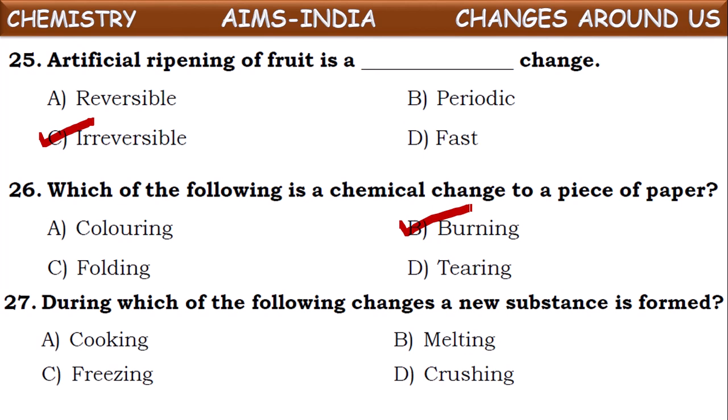During which of the following changes is a new substance formed? So by which of these following is a new substance formed? See, by cooking. Yes, by cooking a new substance is formed from the food items. From those cooked items we cannot get back the raw food items taken. So cooking is one of the changes in which a new substance is formed. Melting, freezing, crushing. In these all, there will be only change in physical state, physical property, but there will be no change in chemical composition, and hence this is the only correct answer.